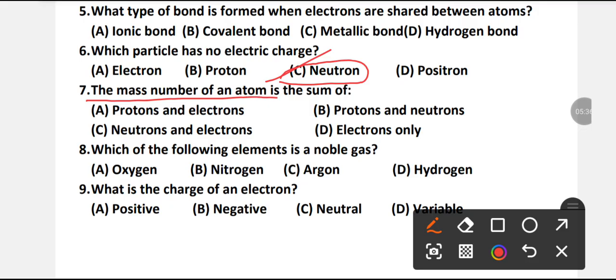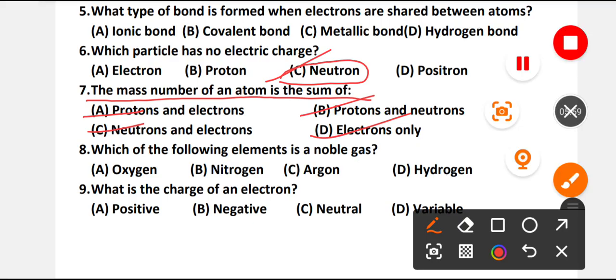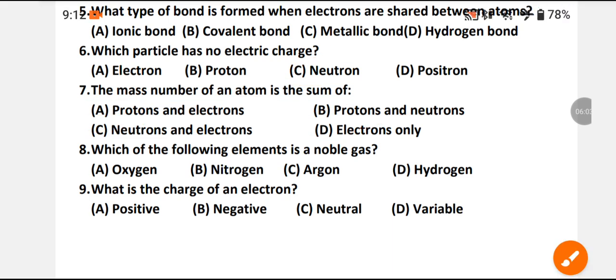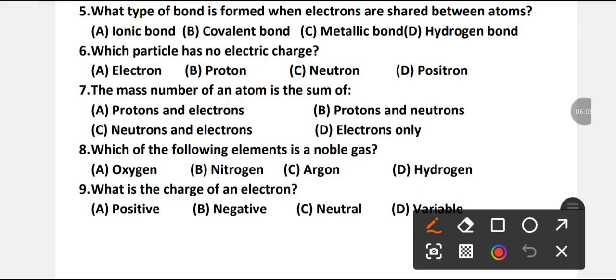The mass number of an atom is the sum of protons and electrons, protons and neutrons, neutrons and electrons, or electrons only. Which is the right option? B is the right option. The mass number of an atom is the sum of protons and neutrons.